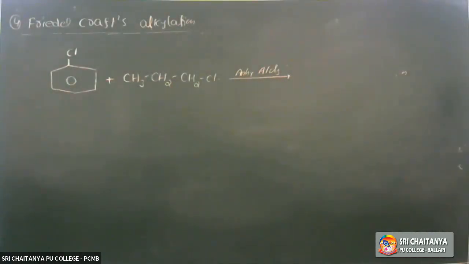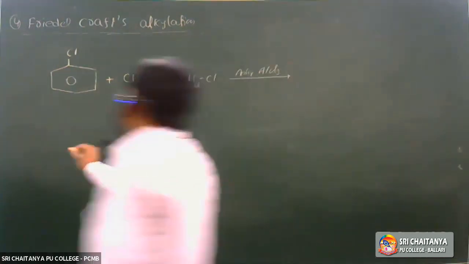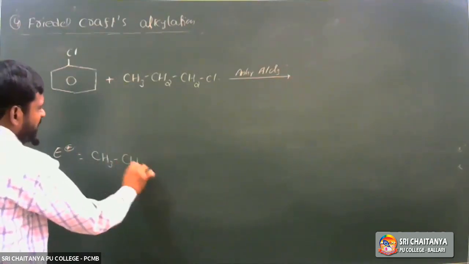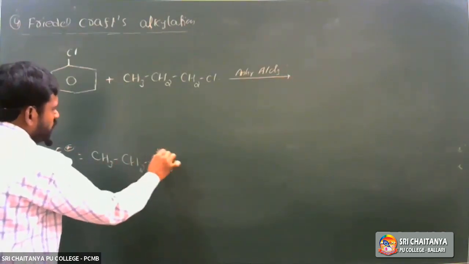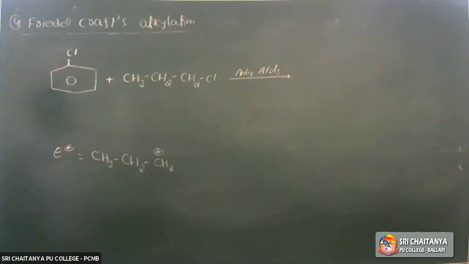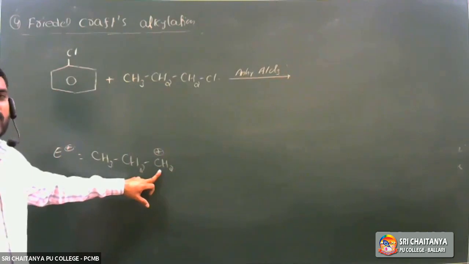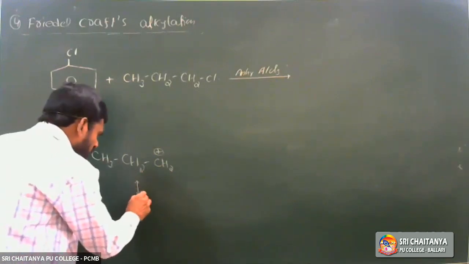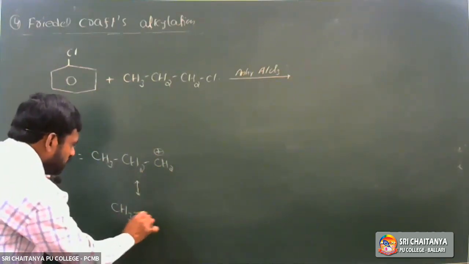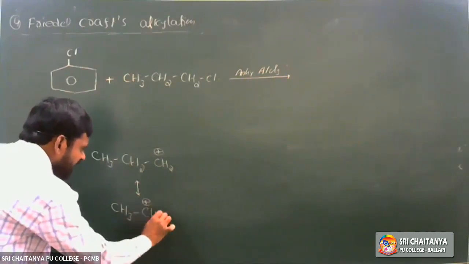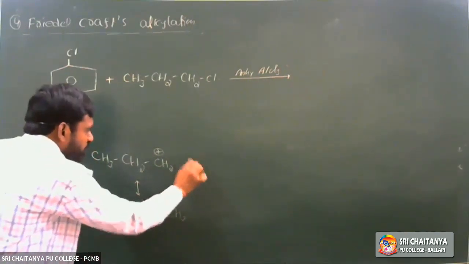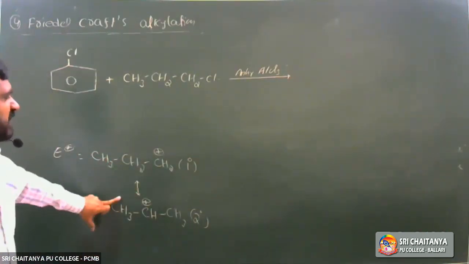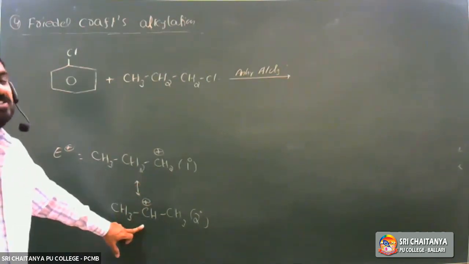Here the electrophile is CH3CH2CH2 plus, a primary carbocation. Due to a 1,2 hydride shift, it is converted to CH3CH plus CH3, a secondary carbocation. Of these two, the secondary carbocation leads to the major product.